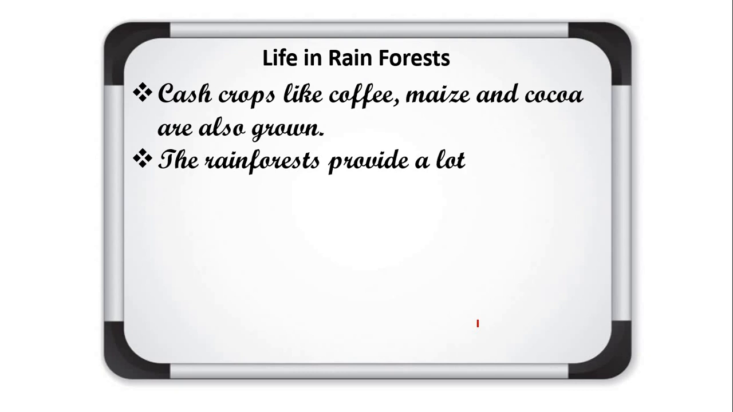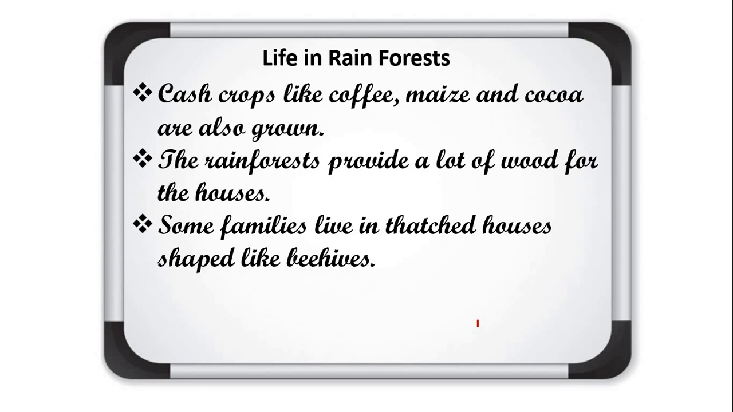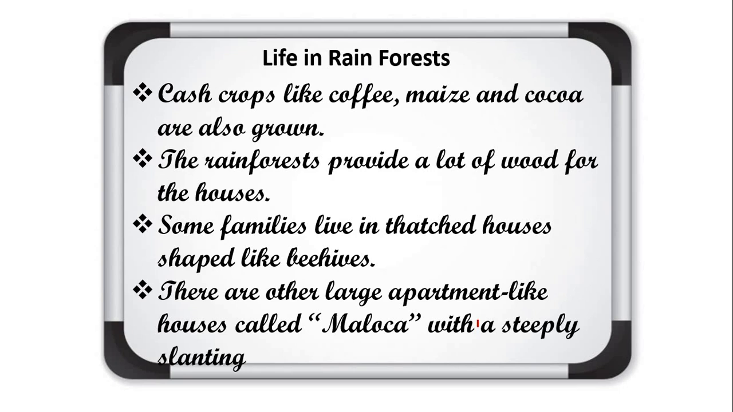The rainforest provides a lot of wood for houses. These people build their houses with wood. Some families live in thatched houses. A thatched house means a house which is made up of dry grass, also known as a hut, shaped like a beehive. There are other large apartment-like houses called maloka, with a steeply slanting roof.